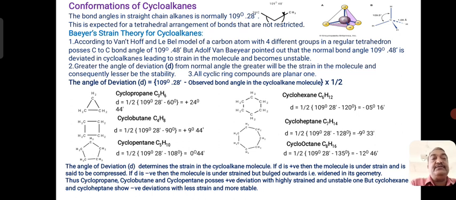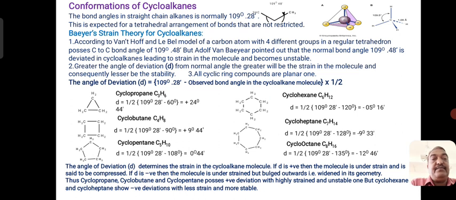For example, cyclopropane, C3H6. The angle of deviation here is found to be d equal to 1 by 2 of 109 degree 28 minutes minus 60 degrees.